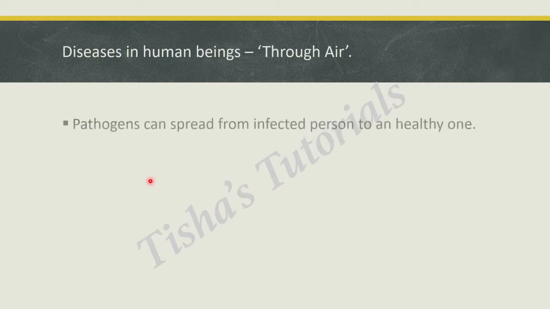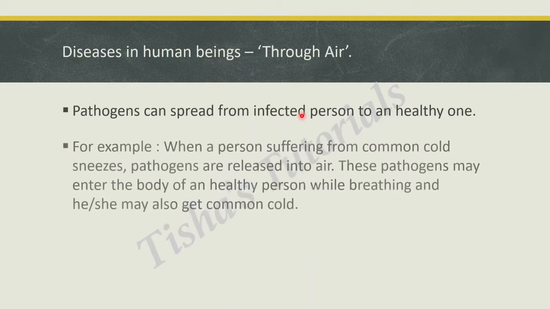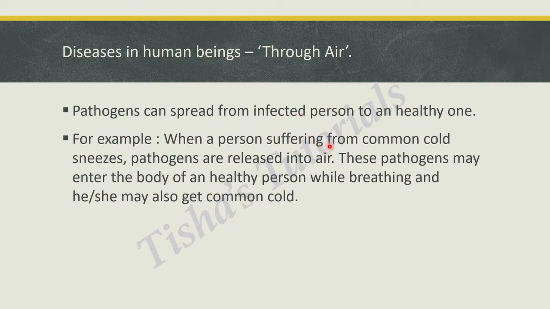Diseases in human beings through air. Pathogens can spread from an infected person to a healthy one via air. For example, if a person is suffering from common cold and he or she sneezes, the pathogens are released into the air. These may enter the body of a healthy person while breathing and he or she may also get the common cold. This is an example through which pathogens are spread through air.